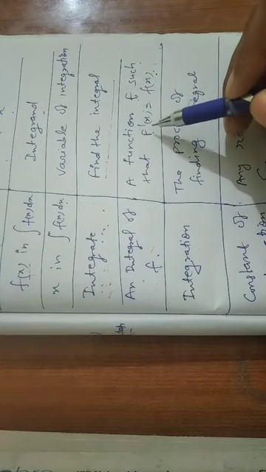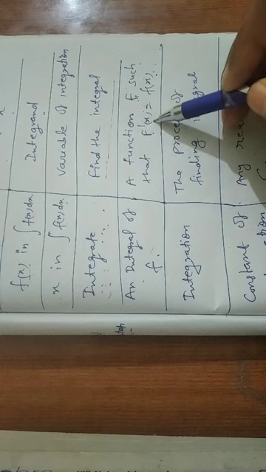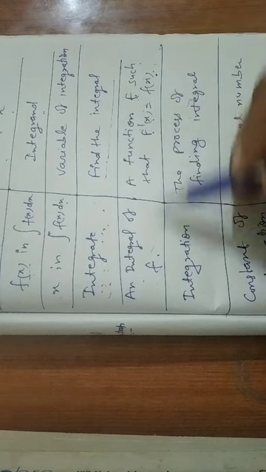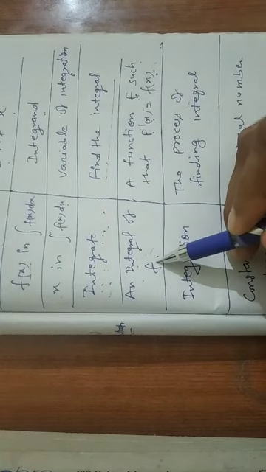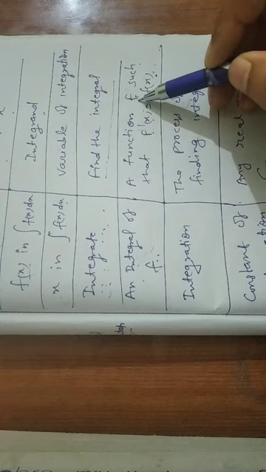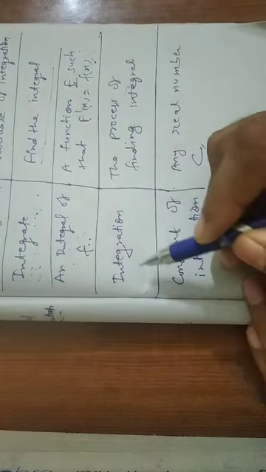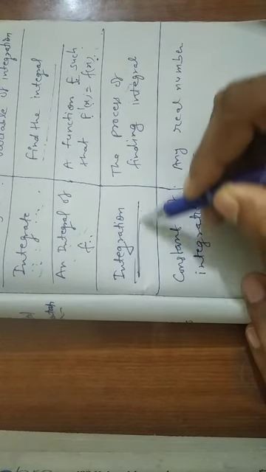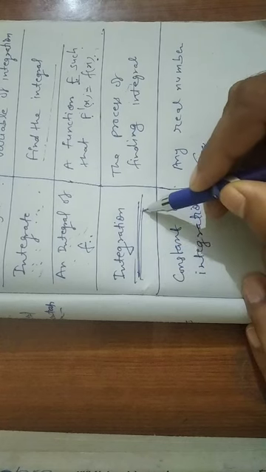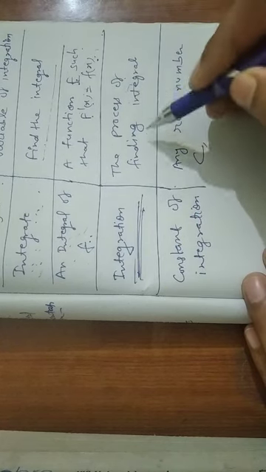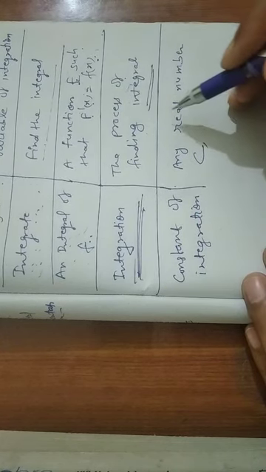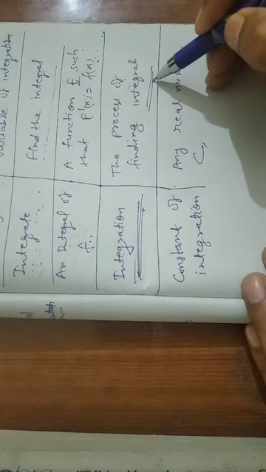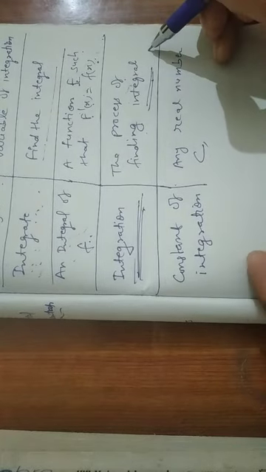So the integration of small fx is capital Fx such that the first derivative of capital Fx is equal to small fx. Integration is the process of finding the integral, or the process of finding the antiderivative, of any function.